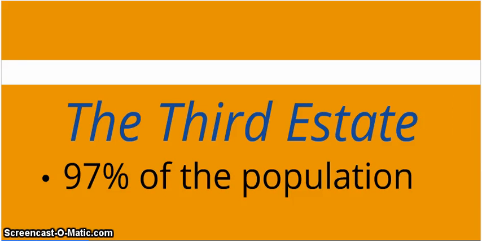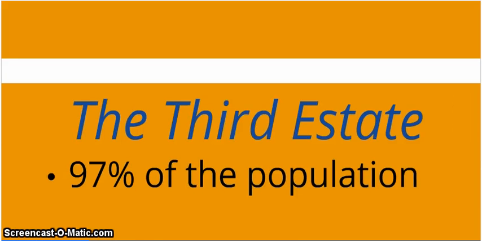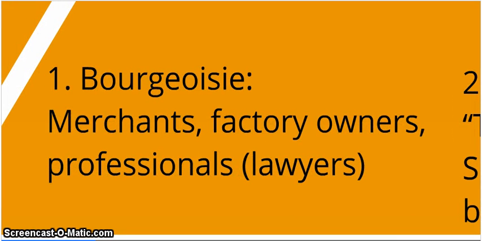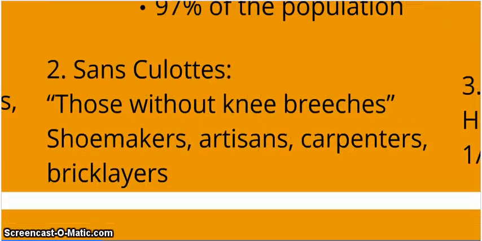At the bottom of this pyramid, we have the Third Estate. This is 97% of the total population of France. There's three different subgroups within this bottom part. We have the bourgeoisie. These are the factory owners, the merchants, the professionals. These people own the factories and make money off the people that work for them. Next, we have the sans-culottes. These are the people working in the factories or making the shoes or building the houses while the bourgeoisie sell these products and make money.